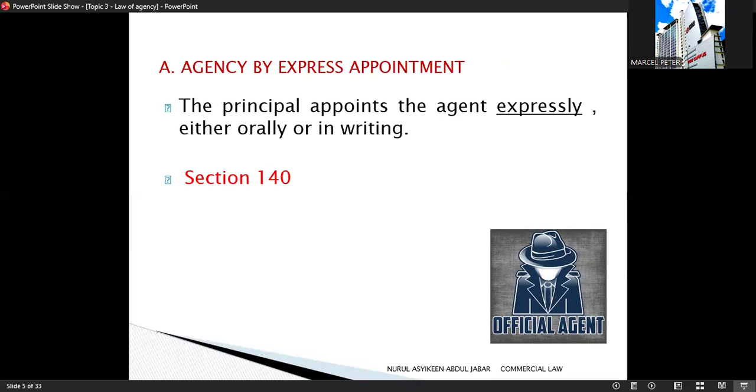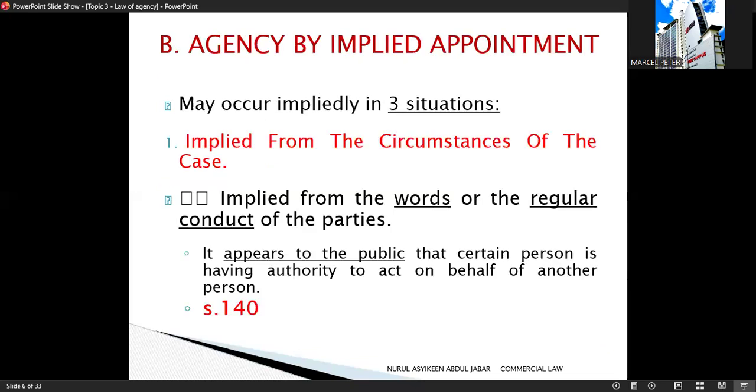According to section 140, this appointment can be made in two ways, either orally or in writing. As long as the principal clearly gives authority, an agency relationship is formed. There is no requirement that it must be written unless the law requires it for a specific transaction. Let's move on to the next one.